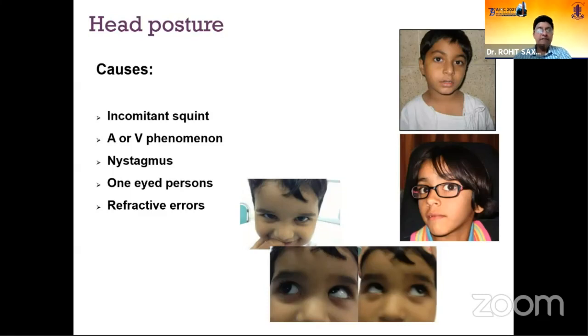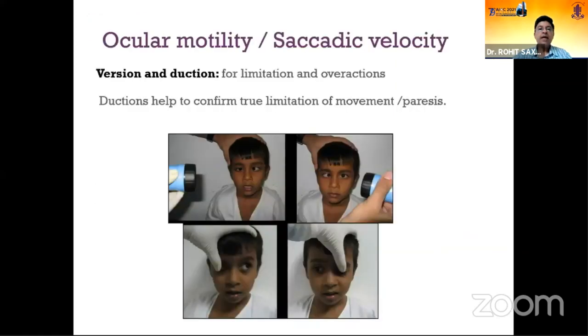Head postures are very commonly seen in incomitant strabismus because the patient may try to motor correct for the diplopia that he or she may have, and very rarely they may actually have a head posture to increase the deviation so that the disturbing image falls in the far periphery and becomes easier to ignore. It's always important to look for ocular motility and saccadic velocities. You need to do both versions and ductions. So in this case, you could see this child was actually cross-fixating and not abducting because he was fixing with the other eye in the opposite gazes.